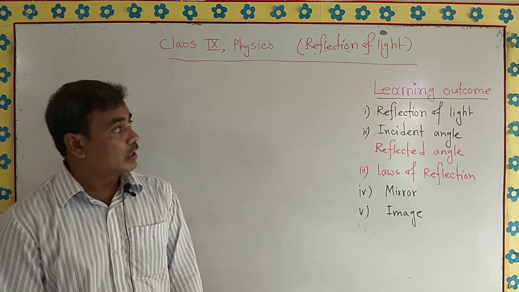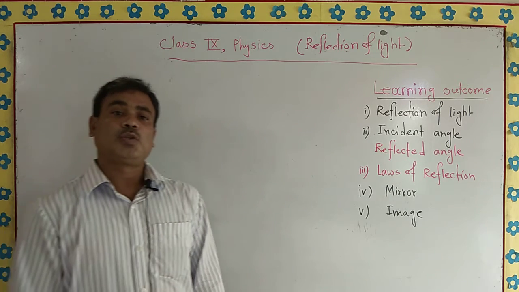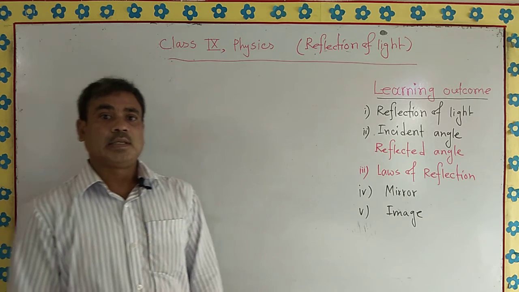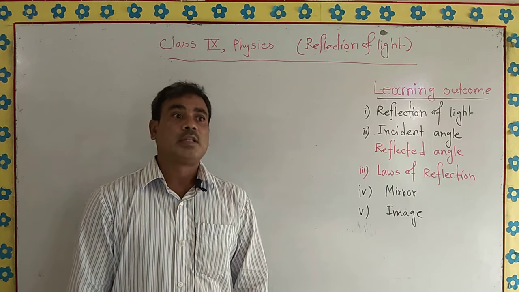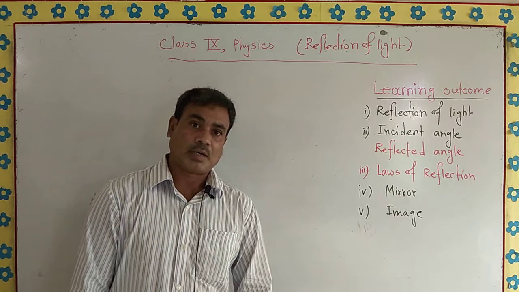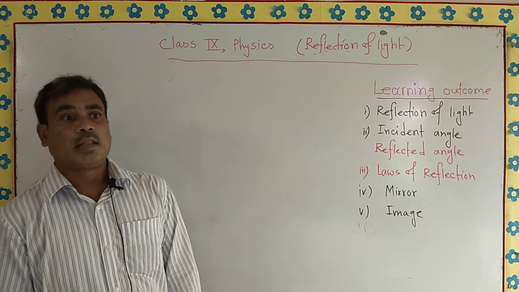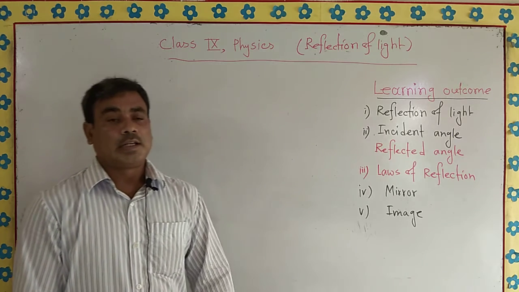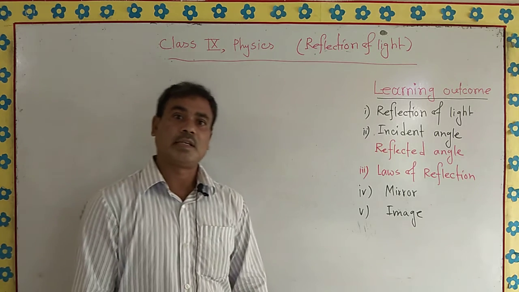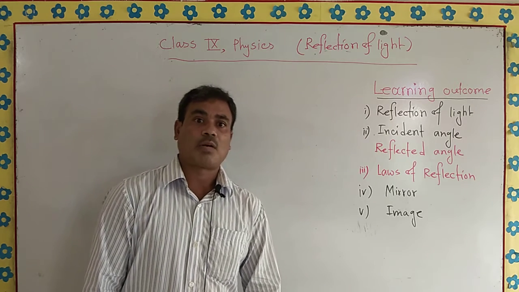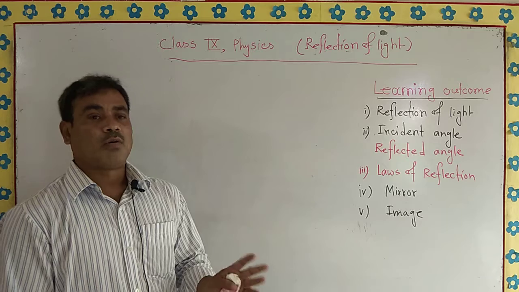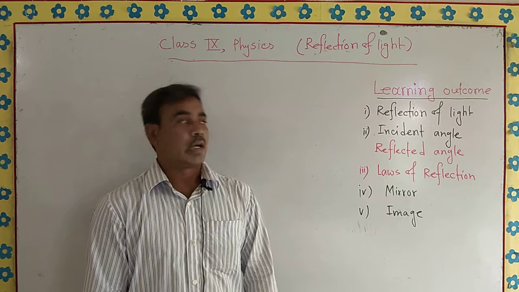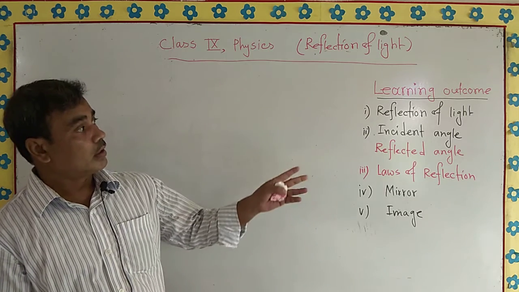Before starting the reflection of light, we should know some things. What we see in our eyes is light. We see trees, buildings, etc. with our eyes, but this doesn't mean they are light. Light reflects from these objects, then enters our eyes. The retina of our eyes sends a signal to the brain, and at last our brain recognizes the things we see. So the whole process starts with light entering our eyes, and in this case we learn what is called